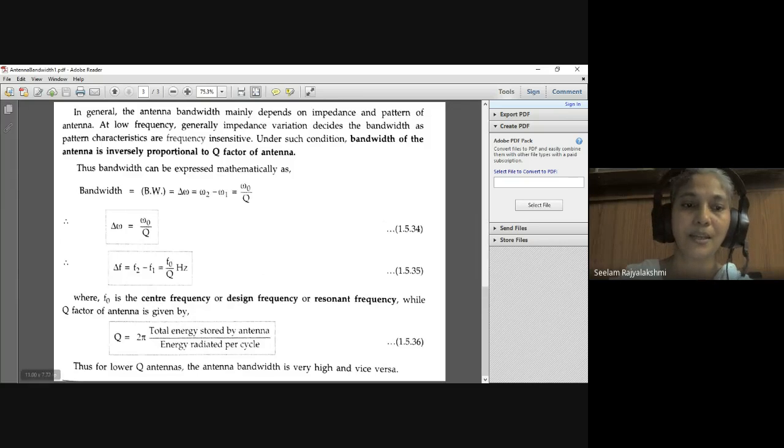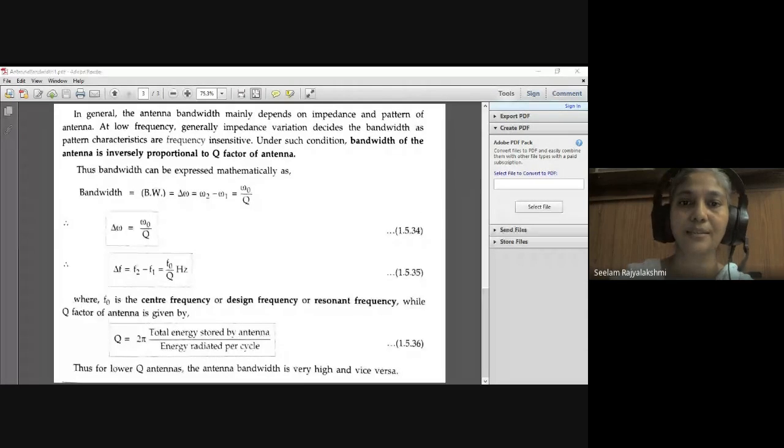This is the bandwidth expressed mathematically using the Q factor. The bandwidth of the antenna is inversely proportional to the Q factor of the antenna. This is how the bandwidth changes by using different parameters or different characteristics. Thank you.